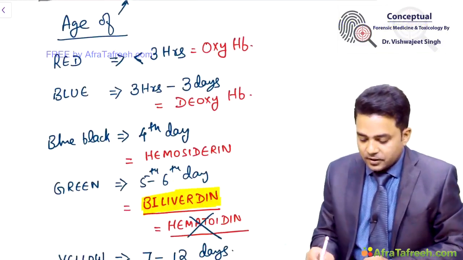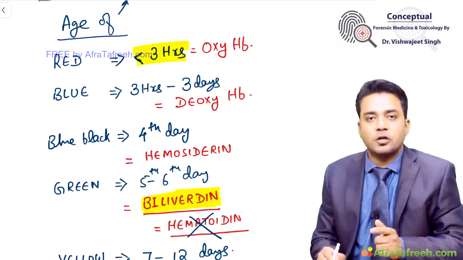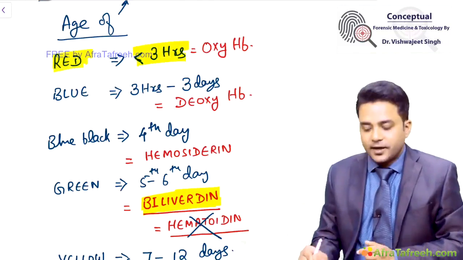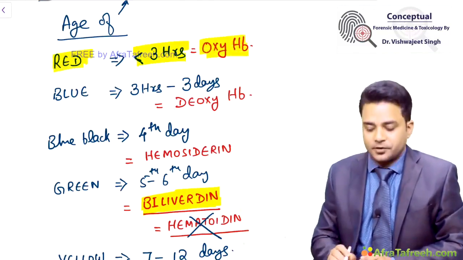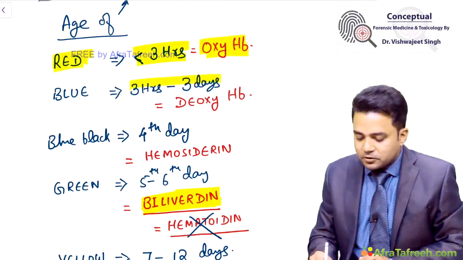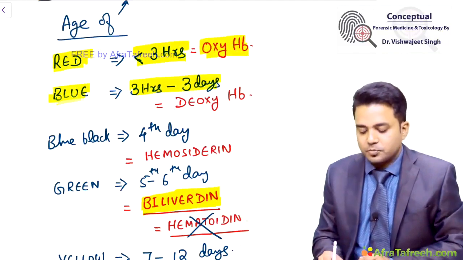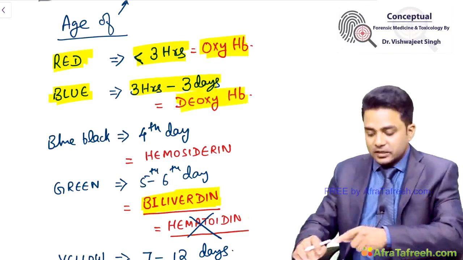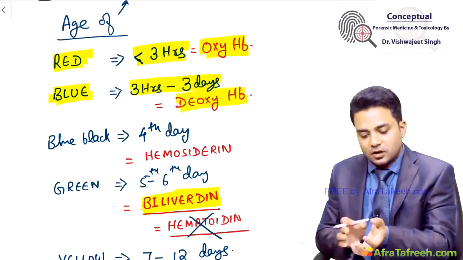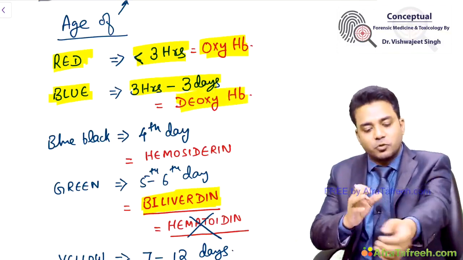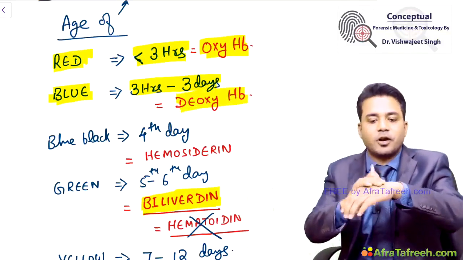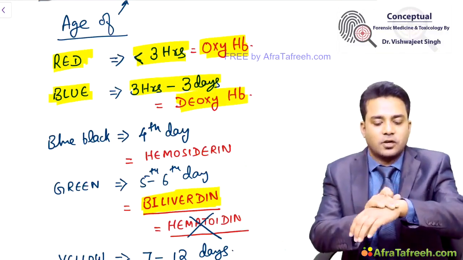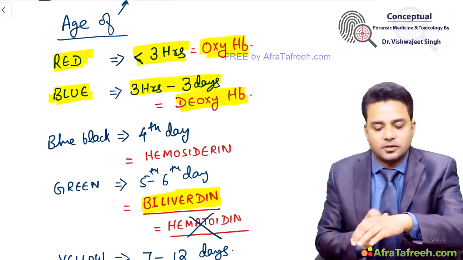Let us revise. When the wound is less than 3 hours old, the color of bruise is red due to oxyhemoglobin pigment. Between 3 hours to 3 days, the color of bruise turns blue due to deoxyhemoglobin pigment. This color change is occurring at the site of injury. Suppose there is a contusion over the dorsum of wrist.